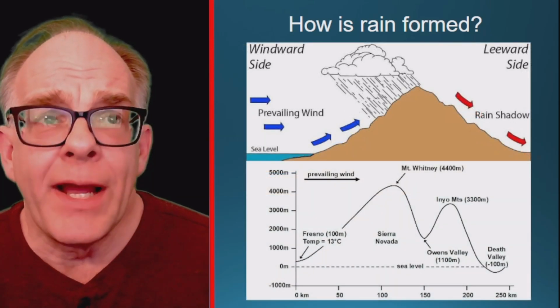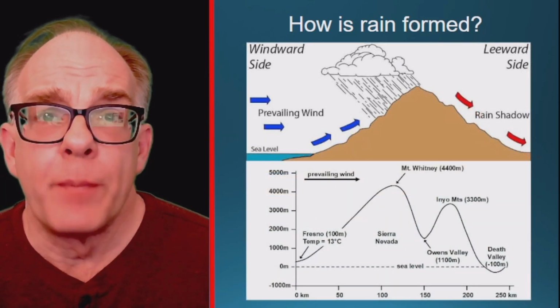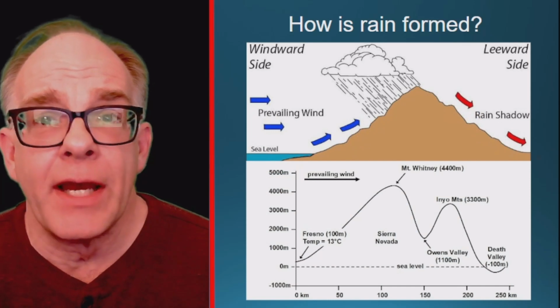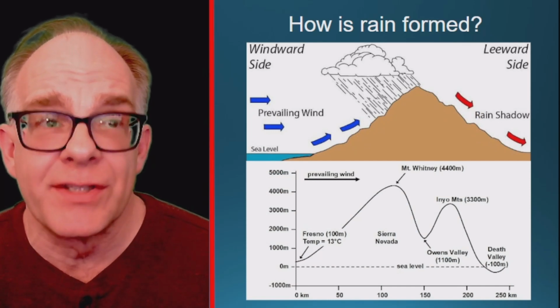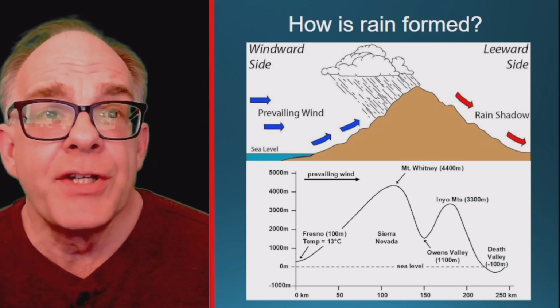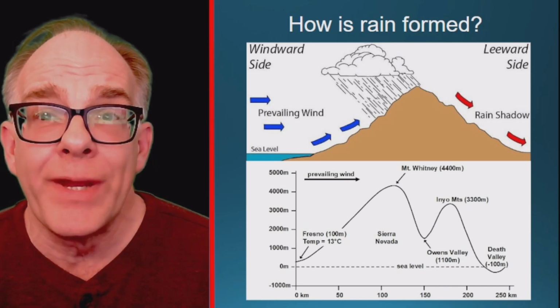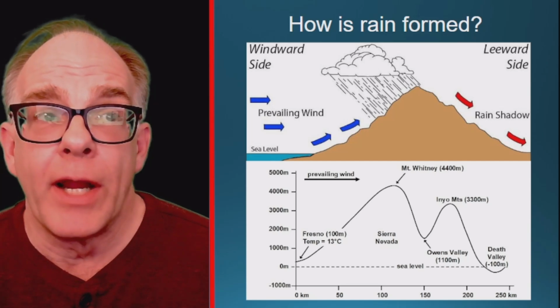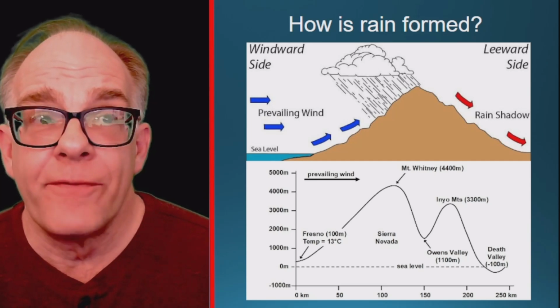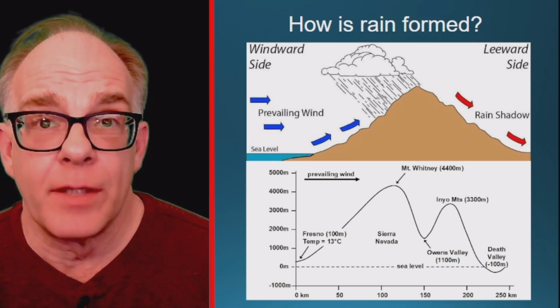We can apply this phenomenon to a real example by looking at the climate on either side of the Sierra Nevada mountain range in Southern California. The change in elevation from the Pacific coast along the windward side up to Mount Whitney closely mimics the diagram of the rain shadow effect, so we can expect to see similar results.